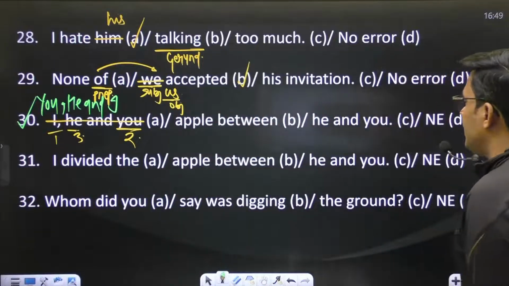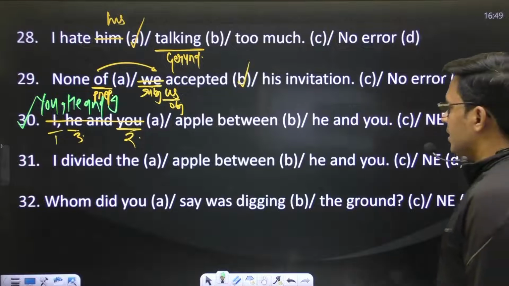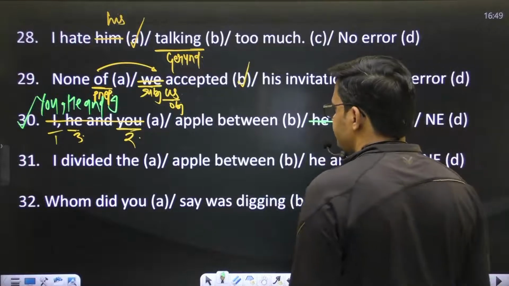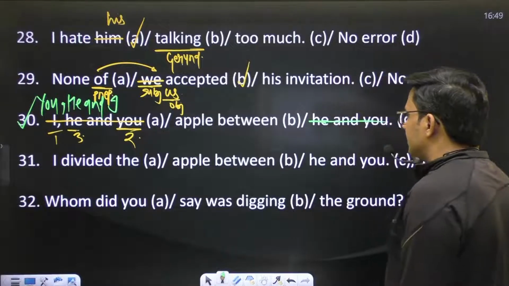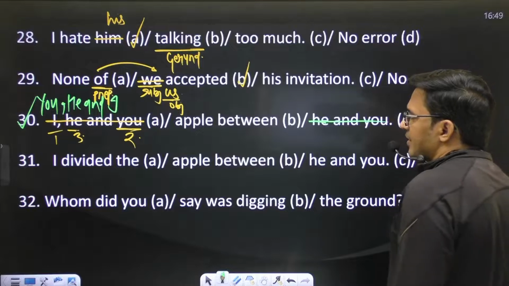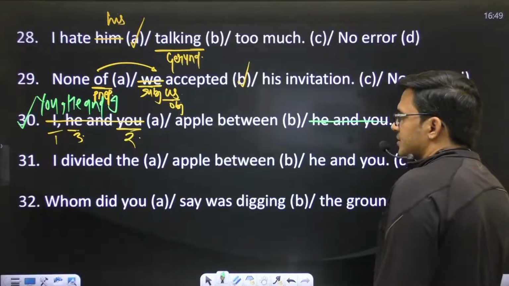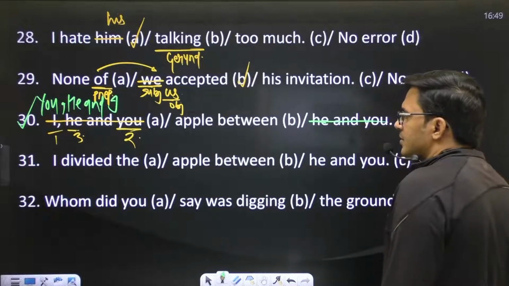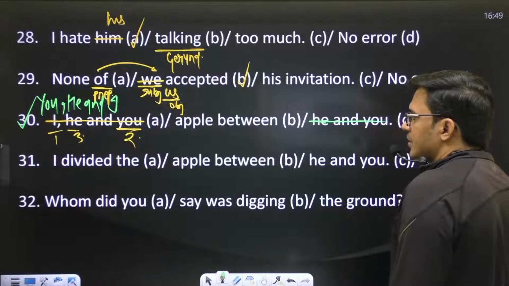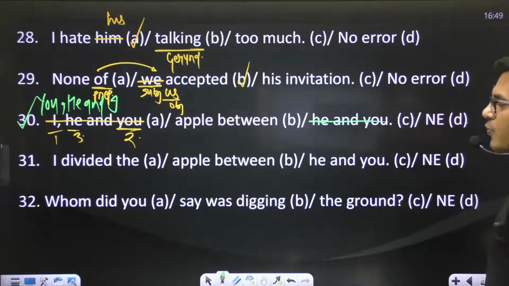Apple between he and you. After preposition, this sentence has an error. There is some typing mistake. Okay, so drop this one. Move to the next one.